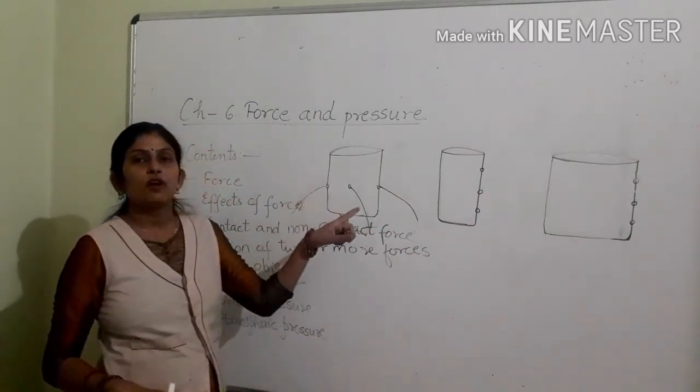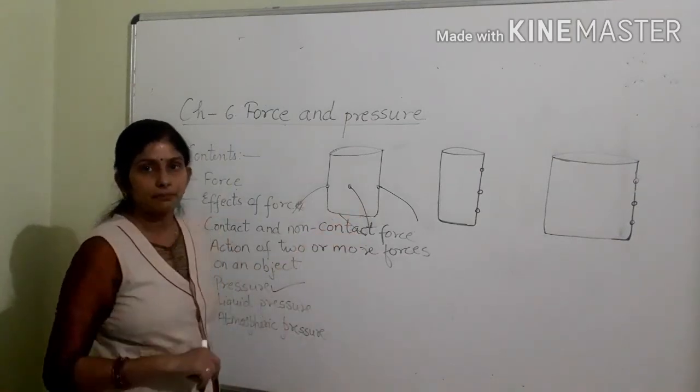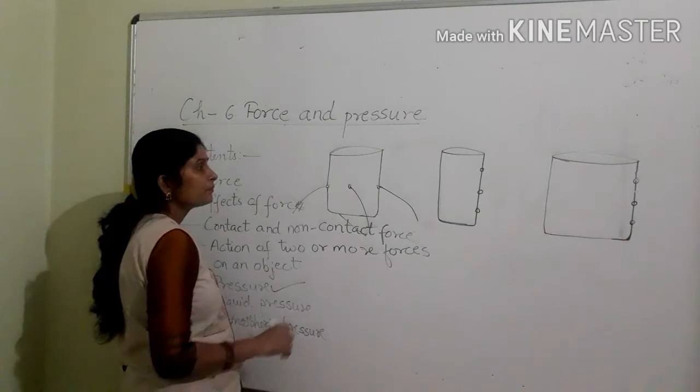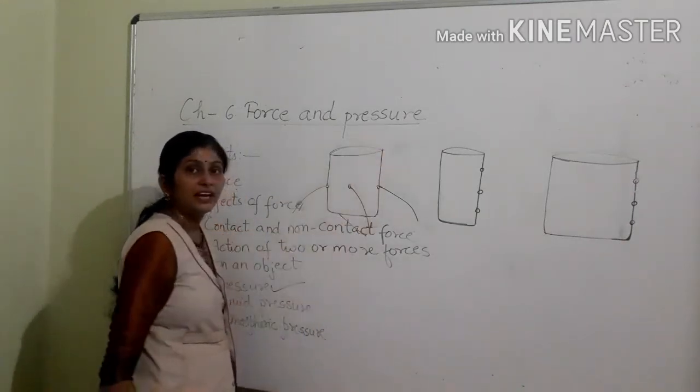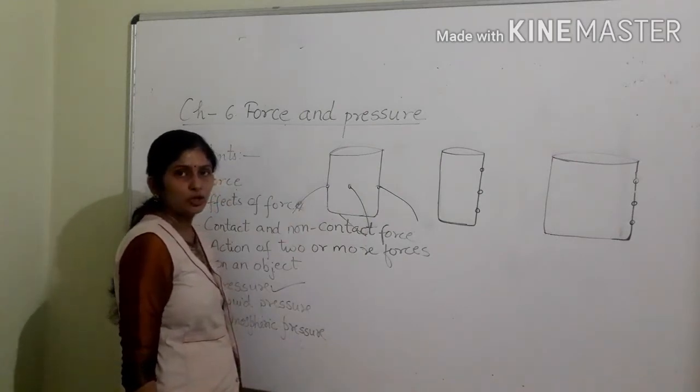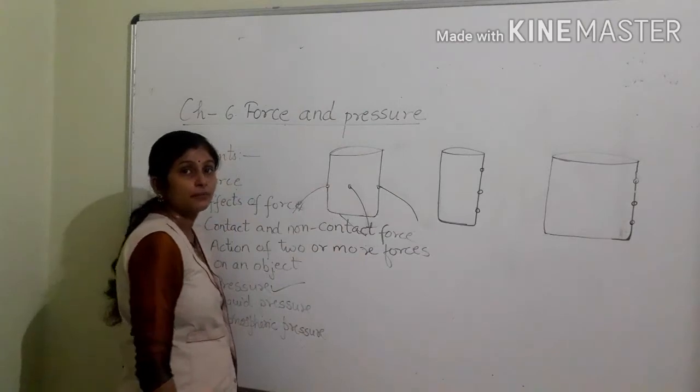All the jets of water coming out of these three holes will be the same because these three holes are at the same depth, and we know that liquid pressure or water pressure at a given or same depth is the same.